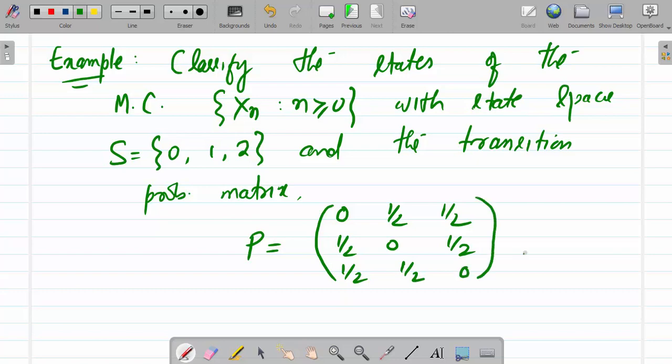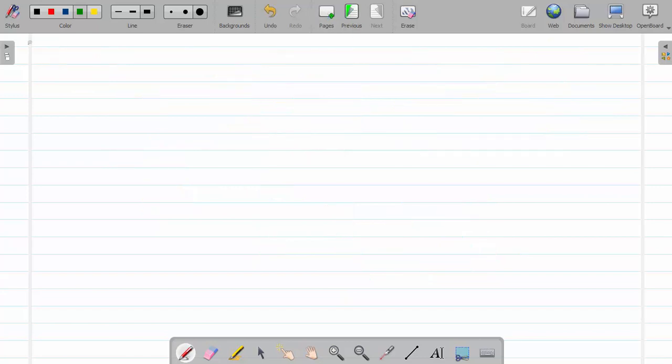Now we have to classify, means we have to verify all those 4 steps that we have discussed. So first, in the first step, we have to draw the transition graph.